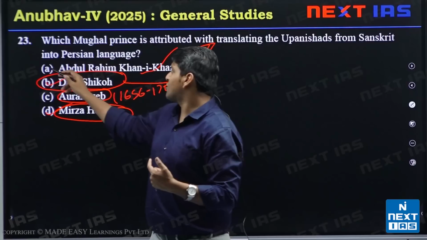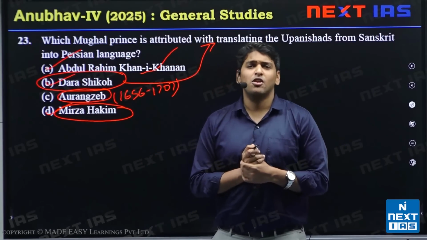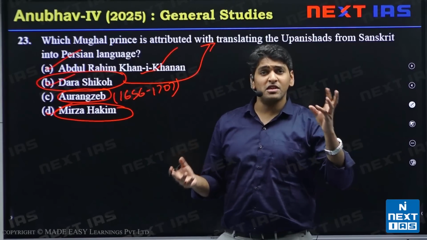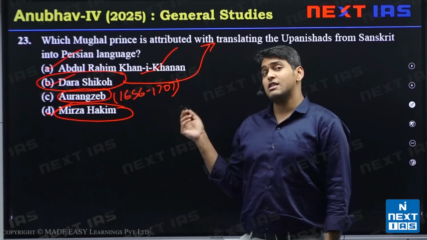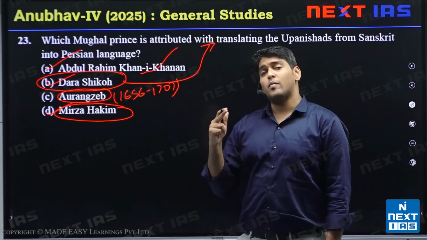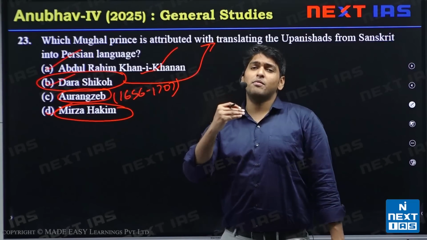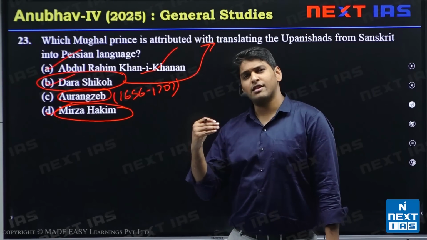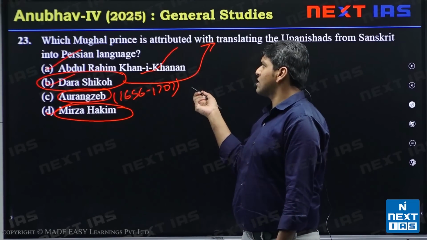Next we have Abdul Rahim Khan-i-Khanan. He was one of the nine jewels of Akbar's court. Birbal and Tansen were others. He was the son of Bairam Khan. If you know, Bairam Khan was in charge of the empire before Akbar reached adulthood, after the death of Humayun, when Akbar was a young prince.